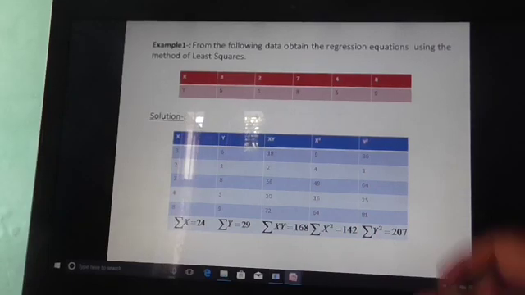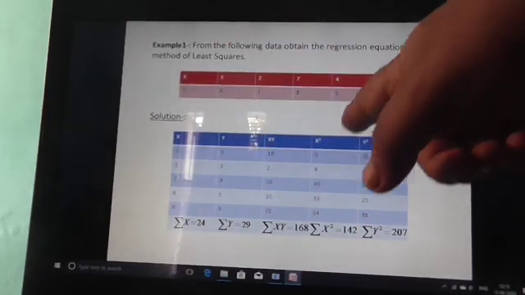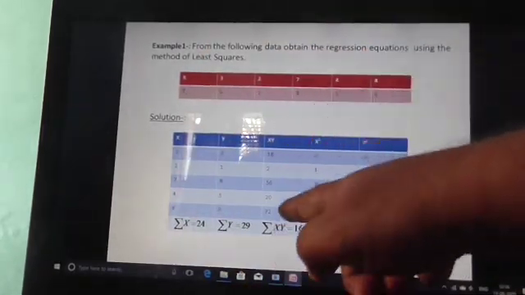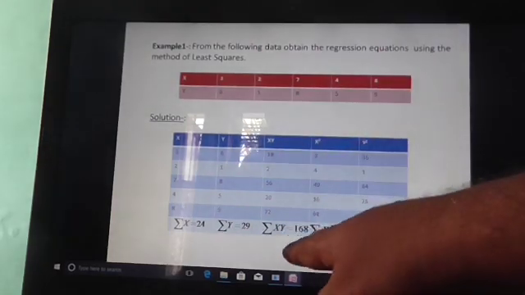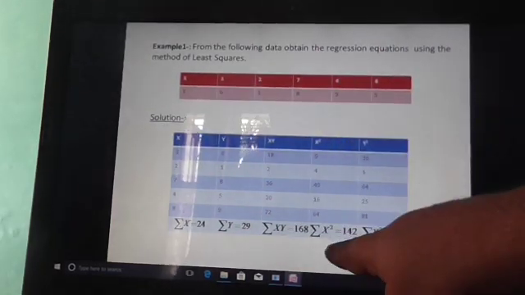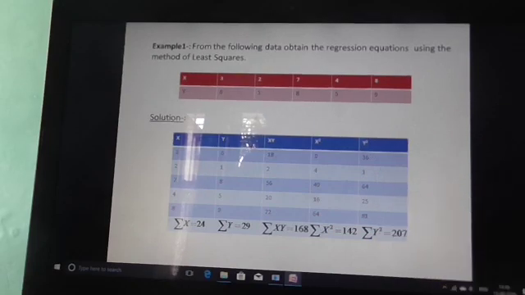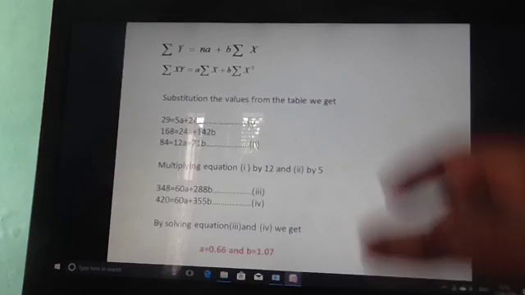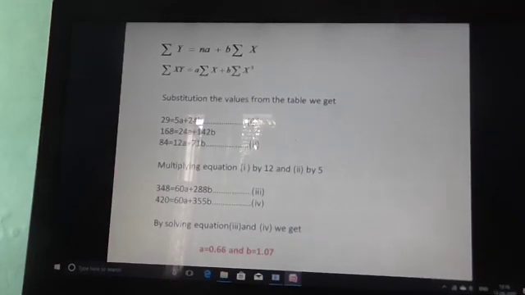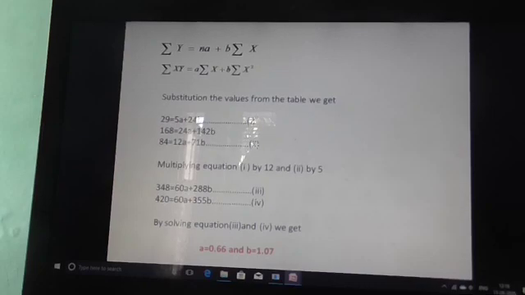And if we take a data set like this, where x and y values are given, from there we calculate summation x, summation y, xy, meaning multiplying the values of x and y, summation xi, summation x square, and summation y square. So we calculate the values and put them in the equations to get the normal equations, and solve these two equations to find the values of m and c, or in this case a and b.